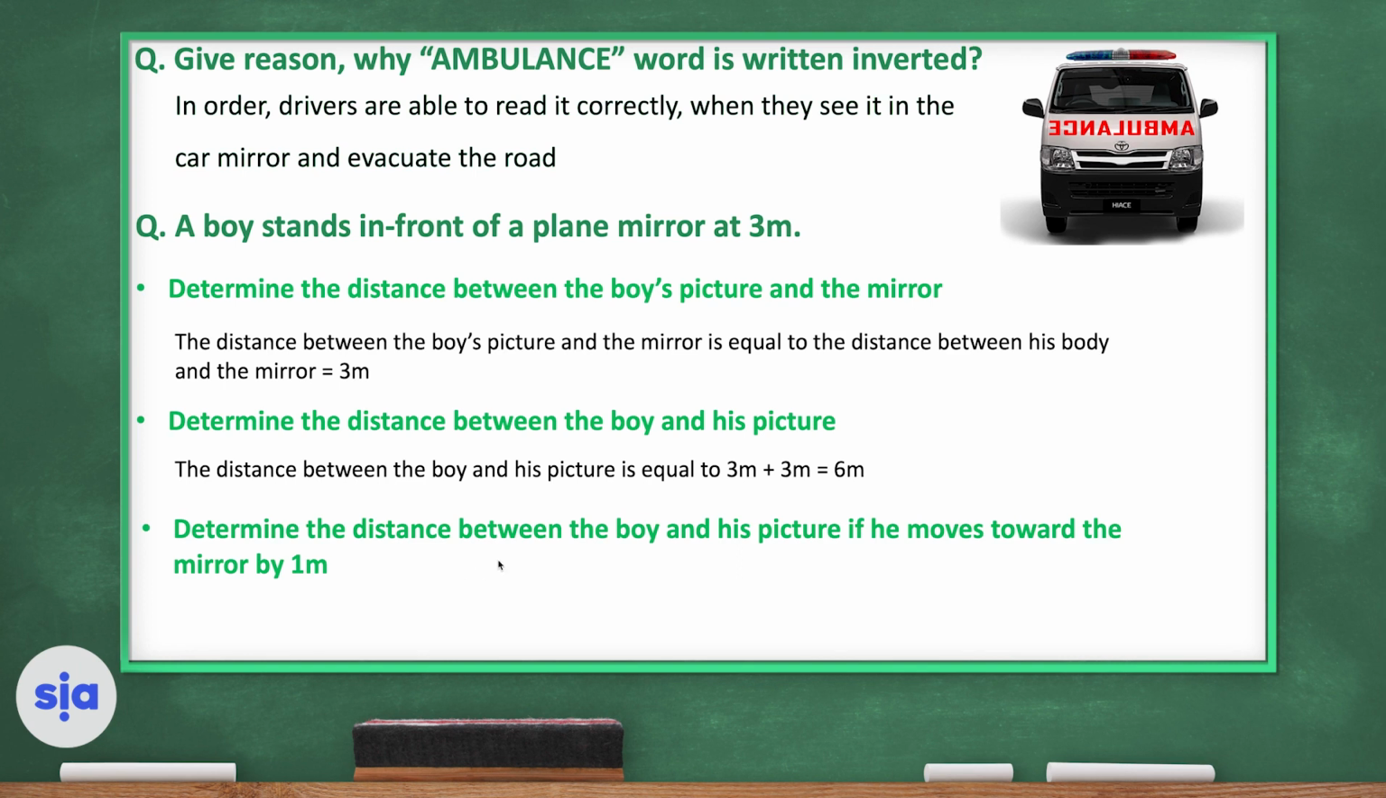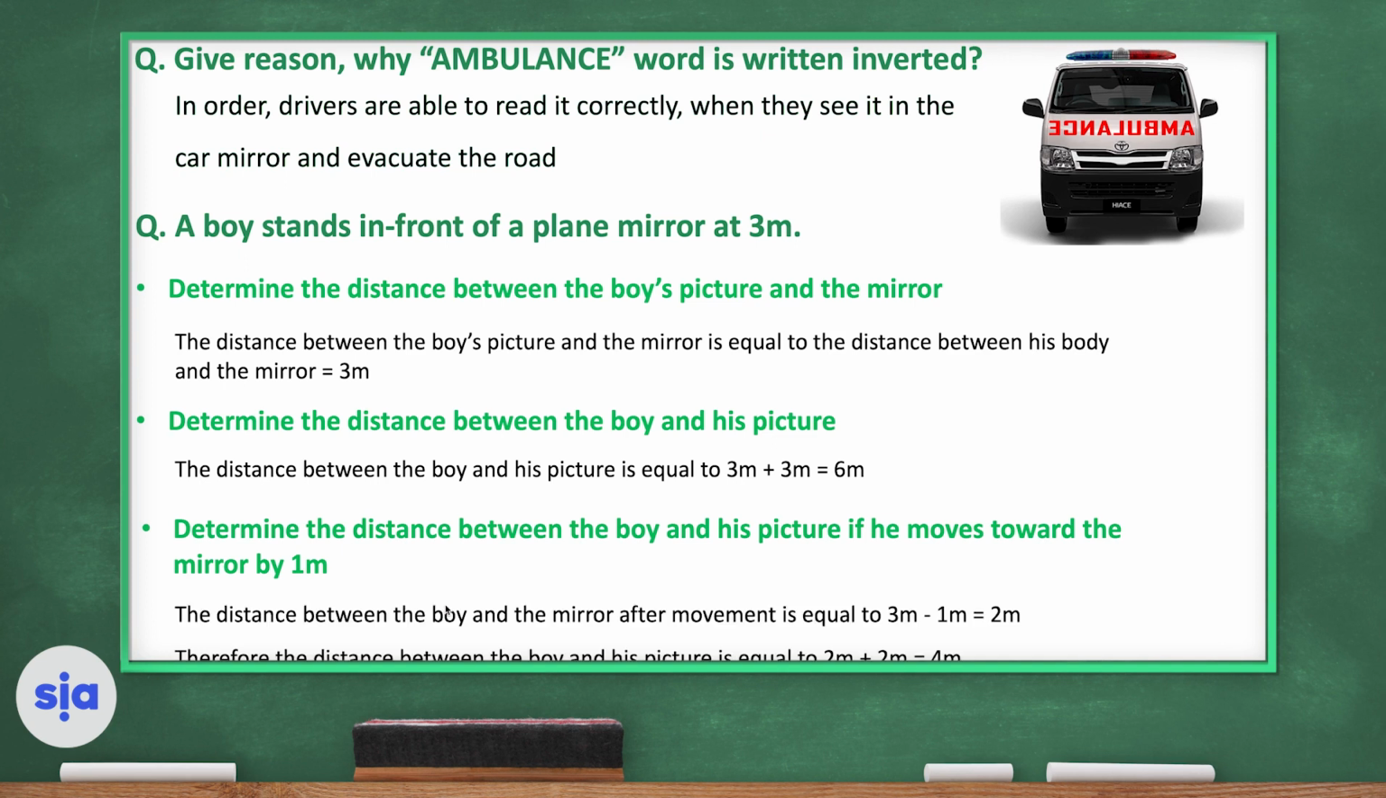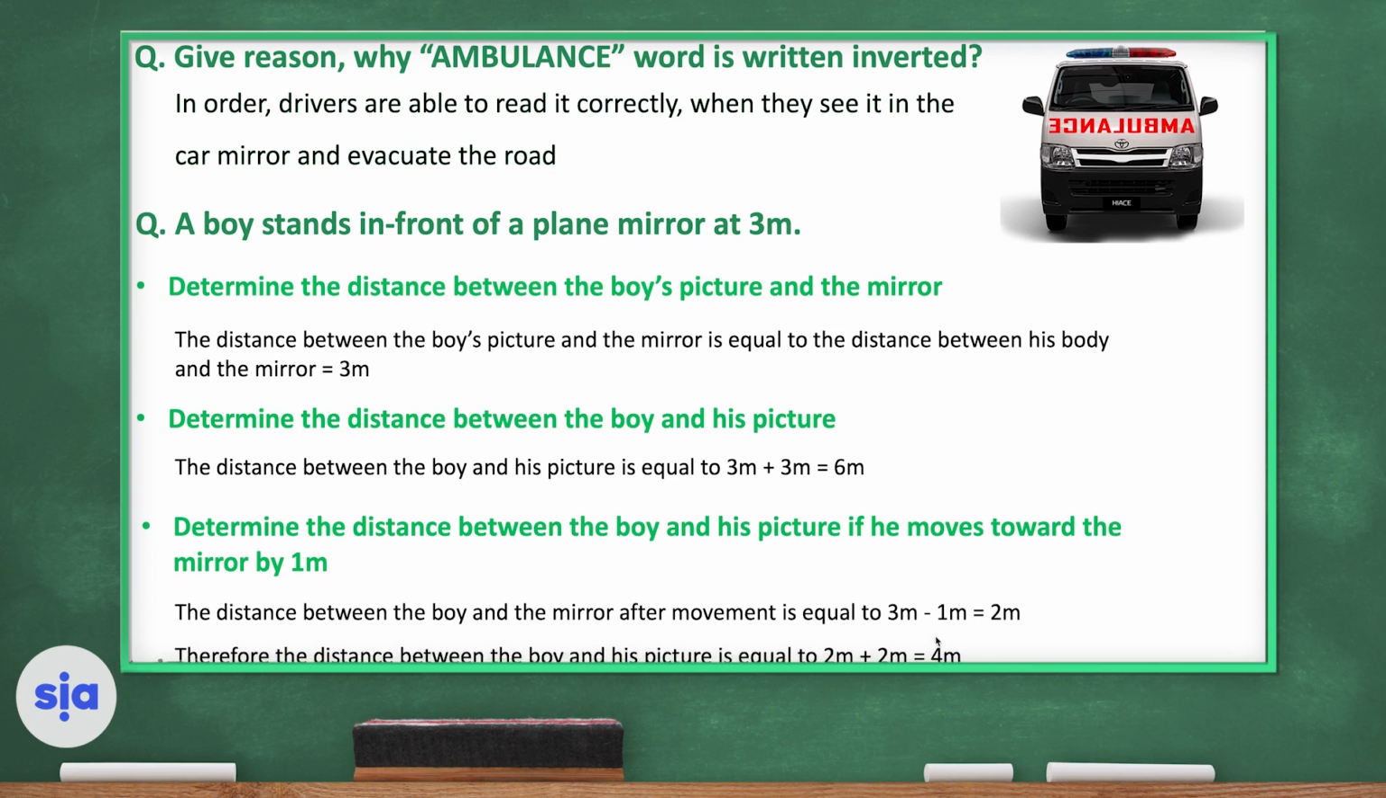Determine the distance between the boy and his picture if he moves toward the mirror by 1 meter. So the distance between the boy and the mirror after movement is equal to 3 minus 1, equal 2 meters. So again, 2 meters from the boy to the mirror, and then again 2 meters from the mirror to the picture. The total will be 4 meters away.